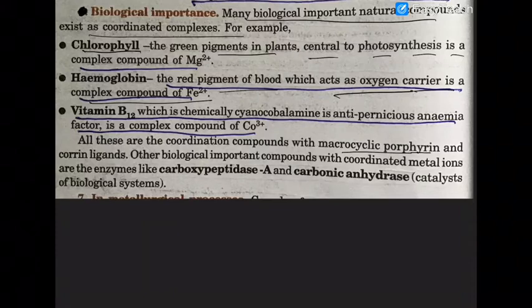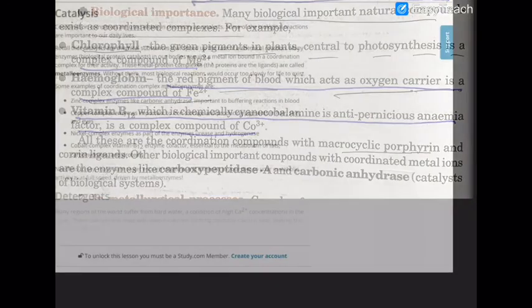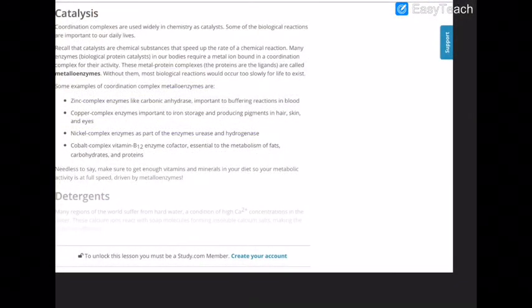Other biologically important compounds which coordinate metal ions are enzymes like carboxypeptidase A and carbonic anhydrase. They are all very important because enzymes, as you all know, are very, very important for the effective functioning of our body. Now there are many coordinate compounds which are used as catalysts.